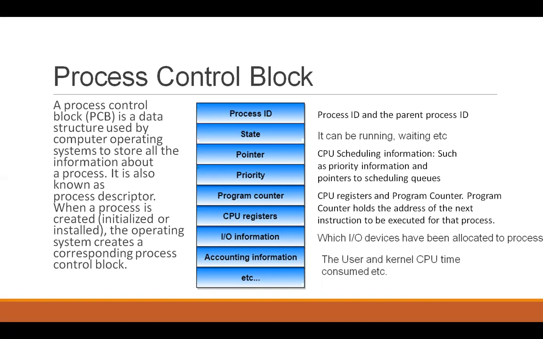Then there is accounting information about the process as well: how much CPU and user time has been spent on the process, how many cycles of CPU the process has consumed. All the statistics of the process are stored in the process control block as well.